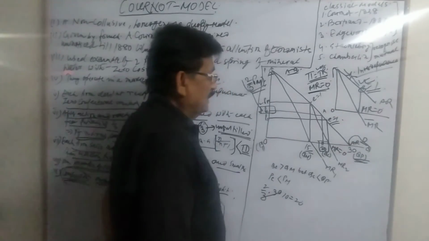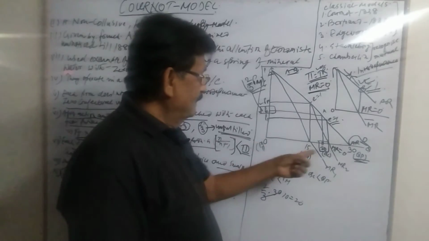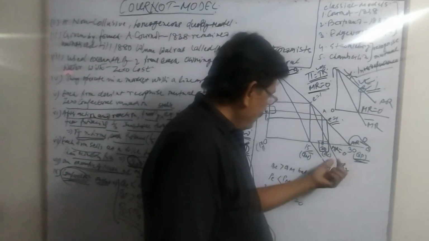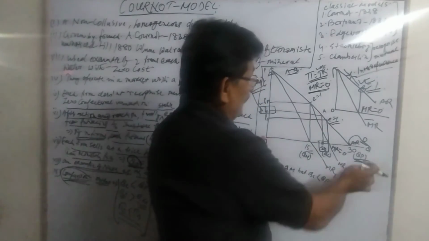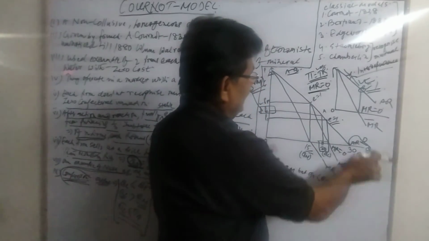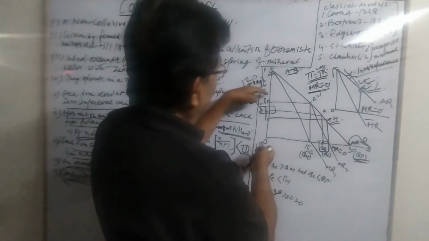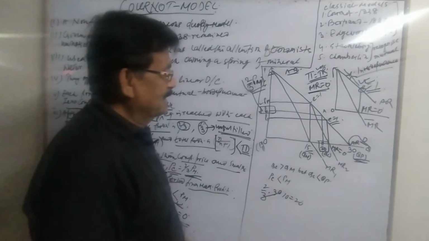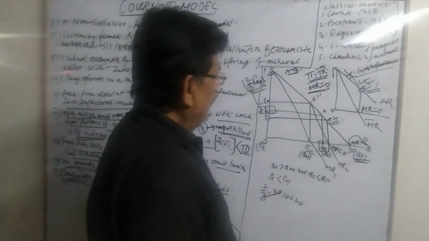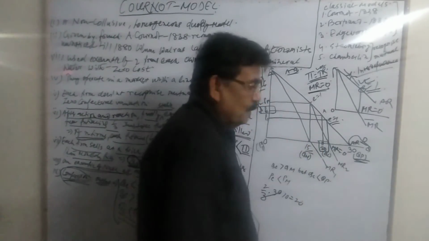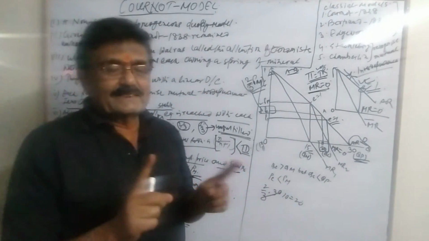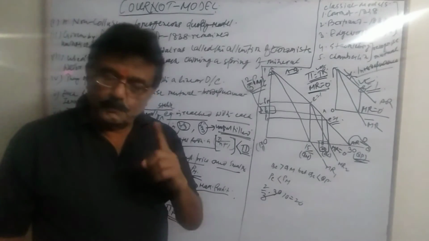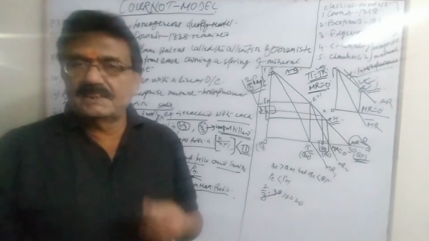This is an important feature of this model: whatever solution is obtained, the solution for output is 2/3 of the competitive output, and 2/3 of the monopoly price. This is the solution. Now, one thing to explain more regarding this model. This Cournot solution was obtained when both players did not recognize any kind of interdependence, operating with zero conjectural variations.